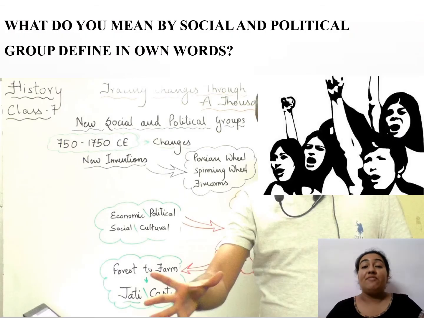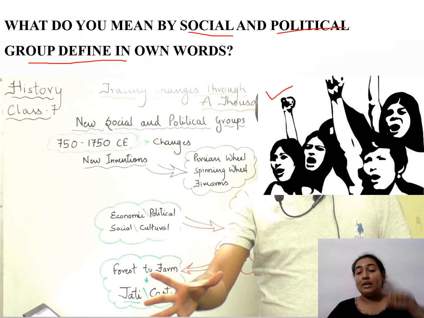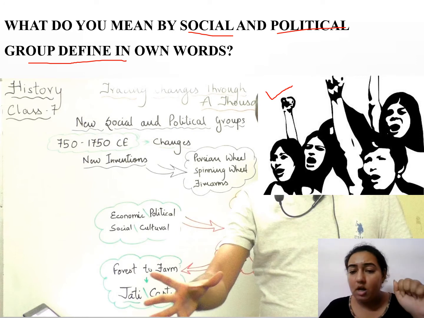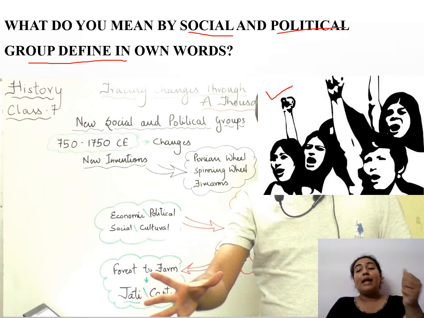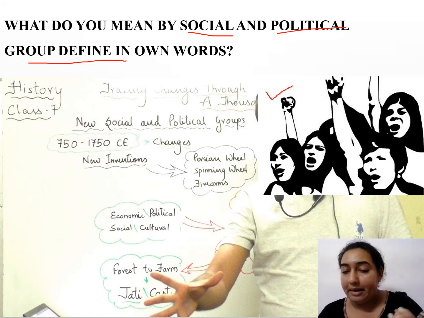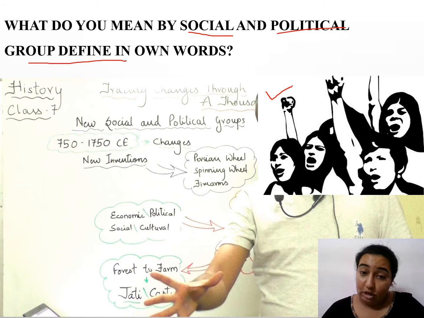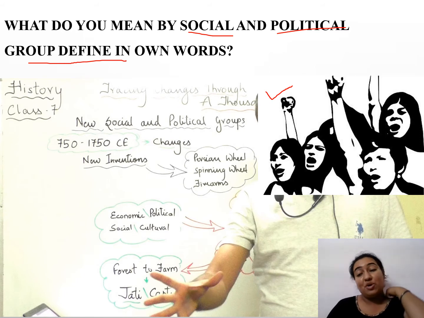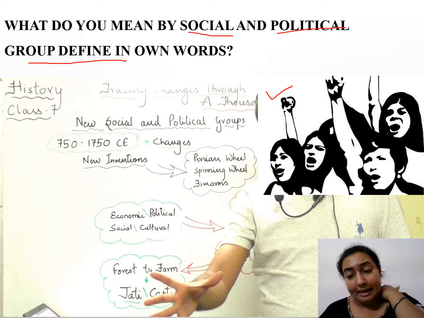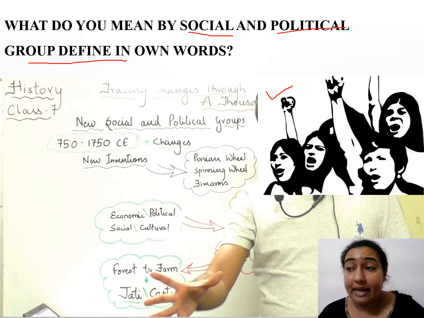What do we mean when we say that there are political and social groups? What do you mean by them? You need to tell me in your own words. Okay, we can see that ladies are joining hands together. That means they want something, they want their rights to be fulfilled. So this can be one sort of political group that is keeping their demands in front of the government. What about others? What do you think in historical times? New social and political groups also emerged. How long will kings keep ruling? There has to be an end to the rule and kingdom.